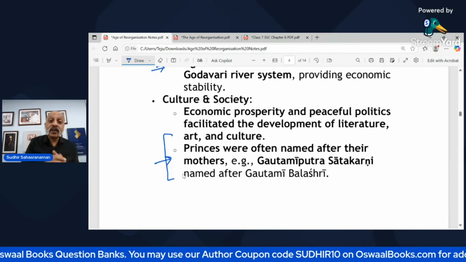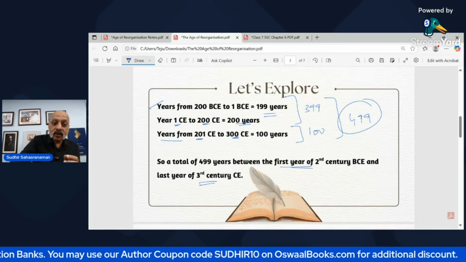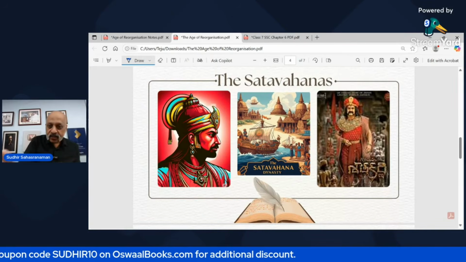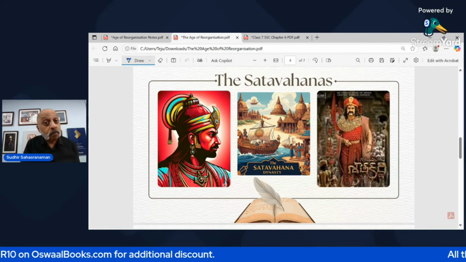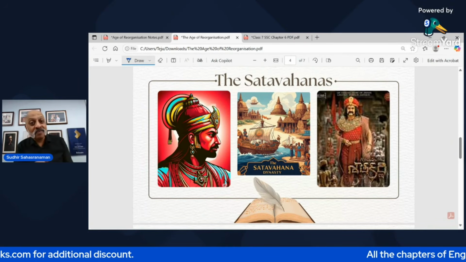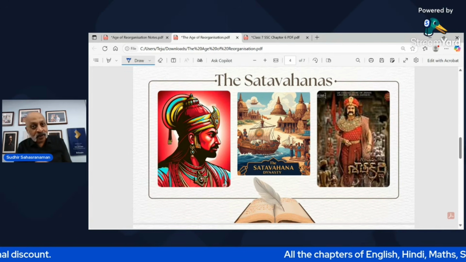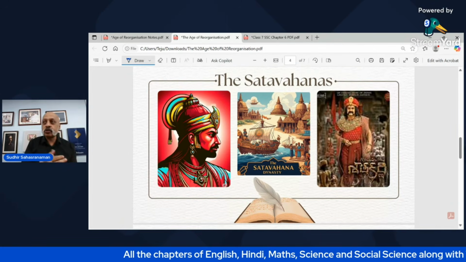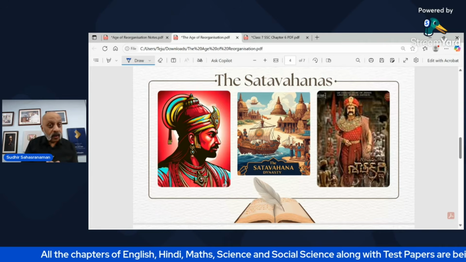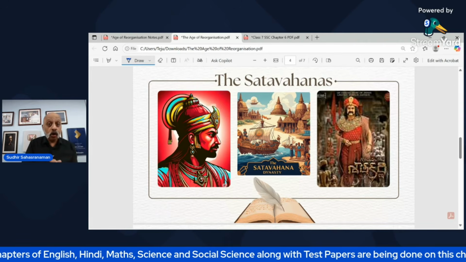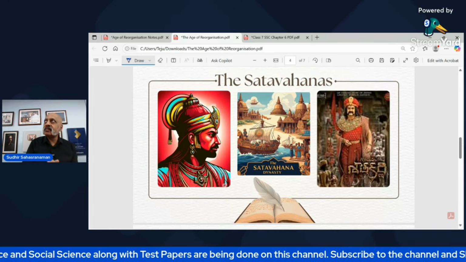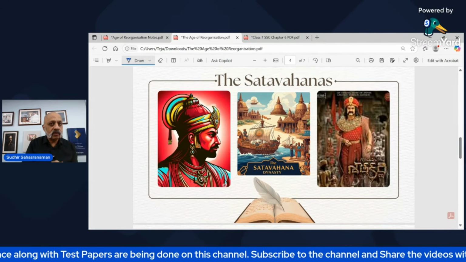The mother. In fact, there is a movie which was made on Gautami Putra Satakarni, right? This was played by actor Nandamuri Balakrishna. Students from Andhra Pradesh and Telangana would be familiar with this actor. He's the son of the legendary N.T. Rama Rao. He's also now an MLA in the Andhra Pradesh Assembly. He's the brother-in-law of Chief Minister Chandrababu Naidu. So he played this role. I think this movie came in 2017 or something.